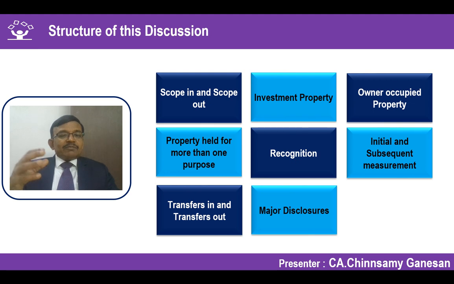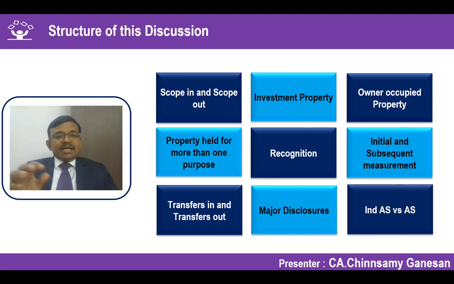We should also understand what are the major disclosures required. One peculiar disclosure in this standard is that the standard talks about investment property to be maintained as per cost model. But the disclosure says you should also disclose the fair value of the investment property as part of your notes and accounts. So every investment property should also be fair valued, and that fair value should be disclosed as part of your notes and accounts. That's a peculiar disclosure. So we will see what other disclosures are required.